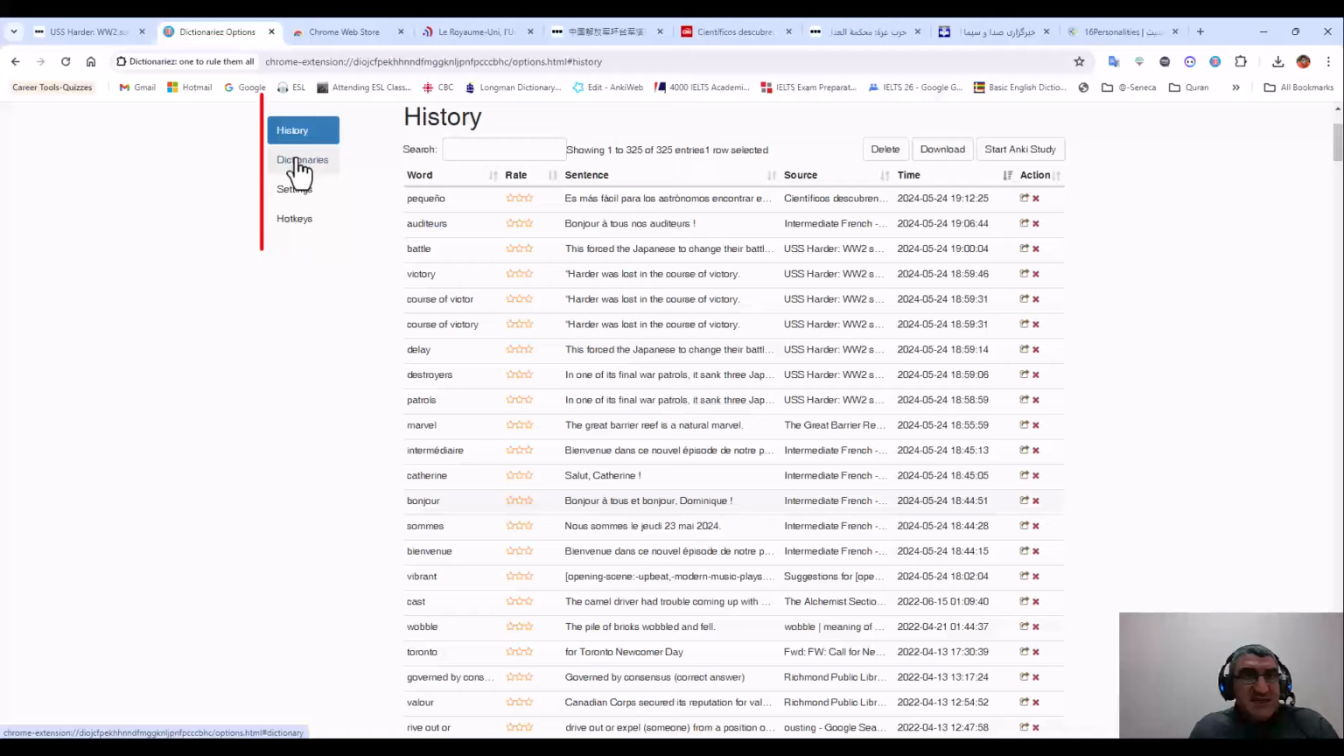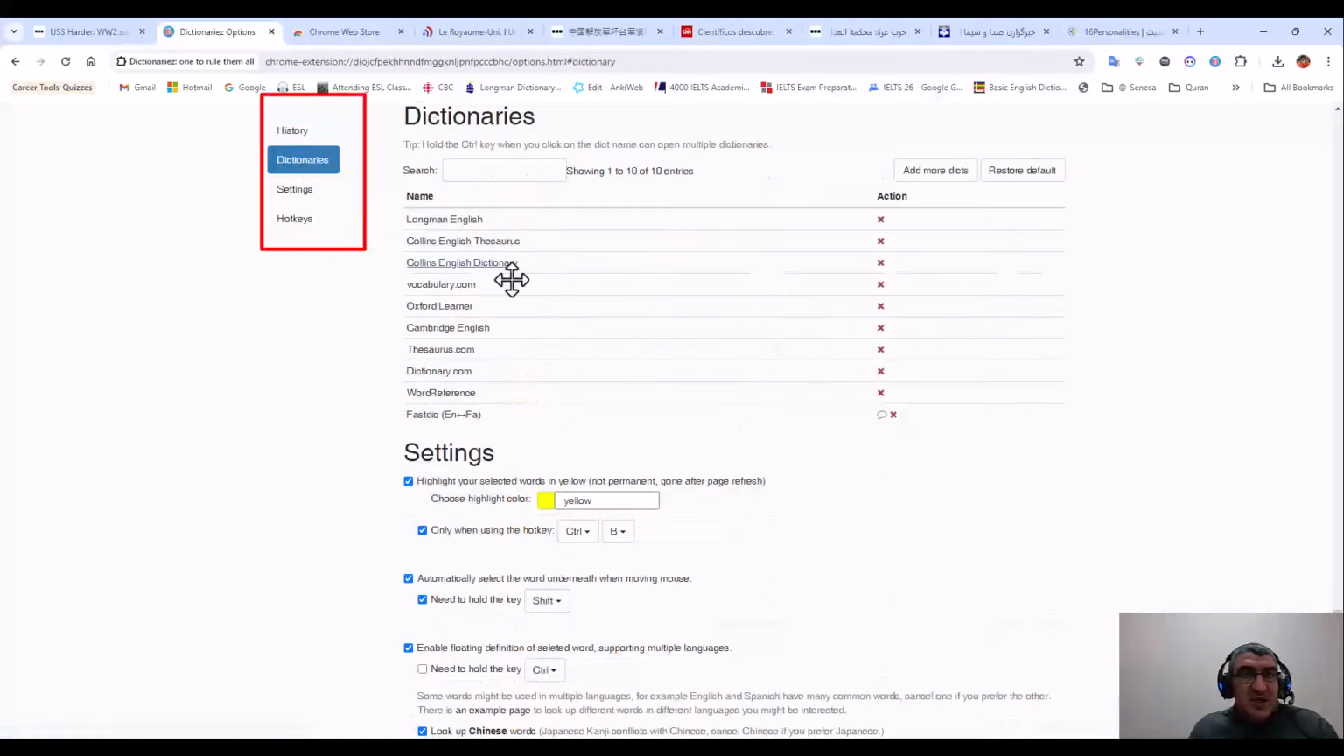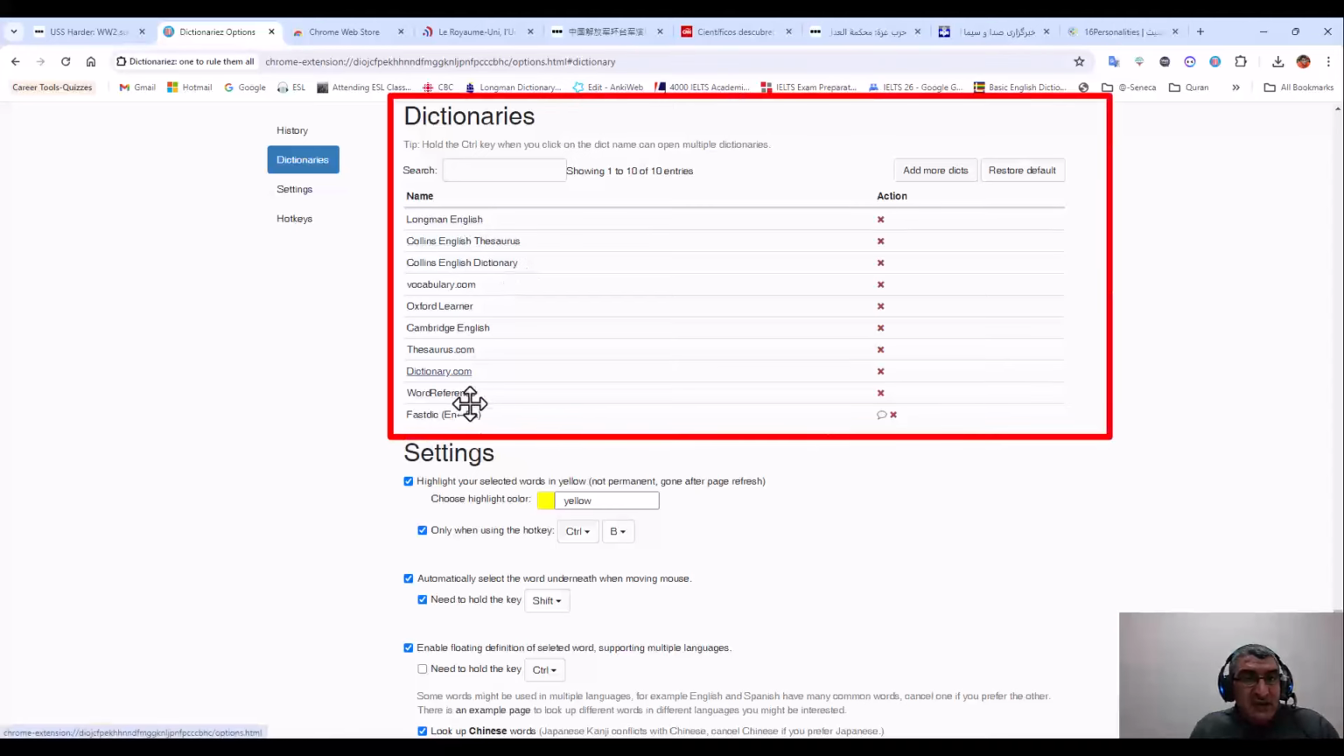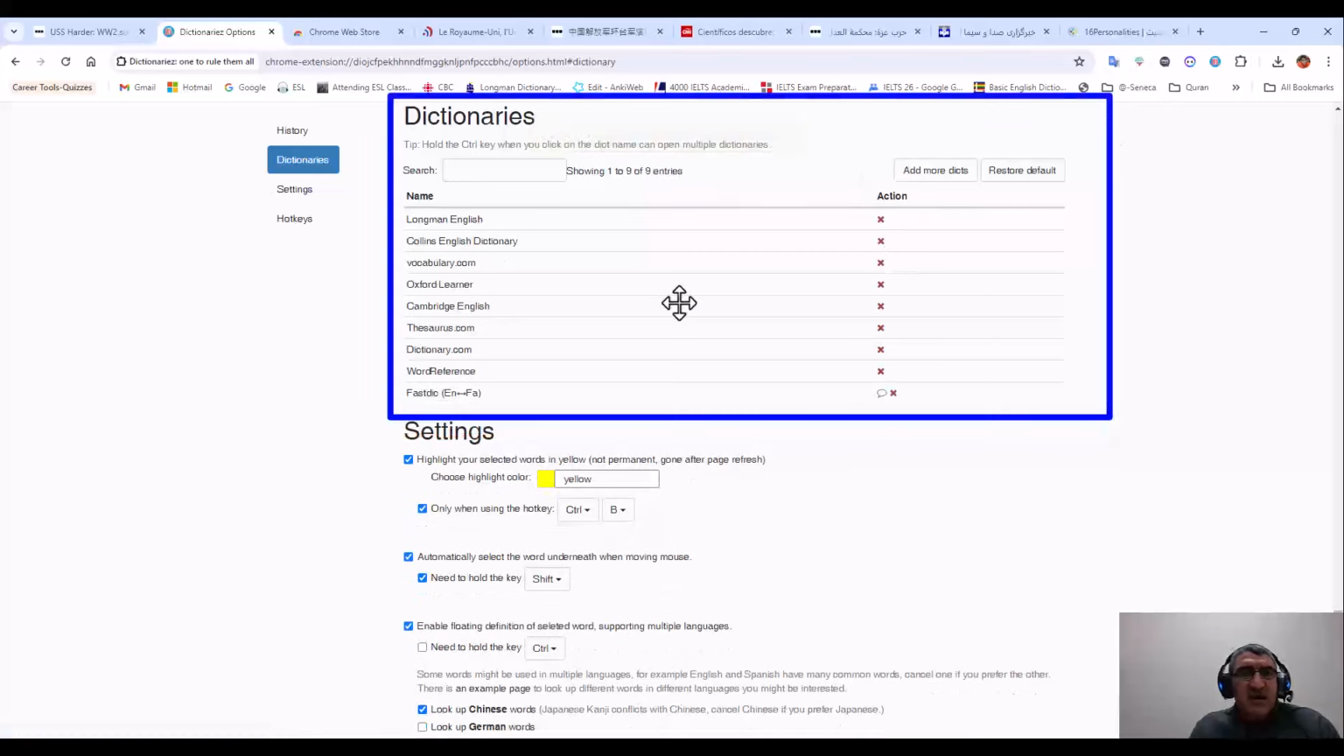But another part is dictionaries. When you click here, pay attention. When I install, I will install at the end and will show you. There are lots of dictionaries here. I can remove them. For example, if I don't need one of them, this one, for example, Collins English Dictionary or Thesaurus, I can click here, and it won't come on the list that you saw for the first time.